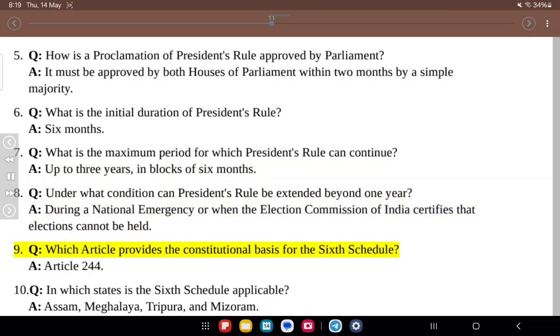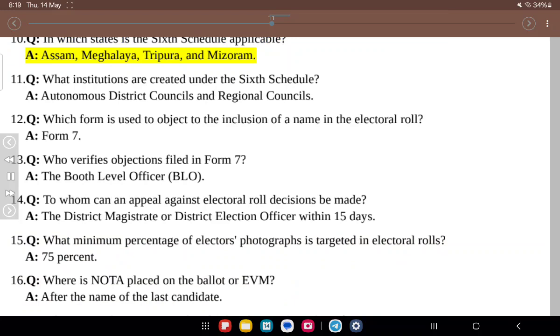9. Q. Which article provides the constitutional basis for the 6th schedule? A. Article 244. 10. Q. In which states is the 6th schedule applicable? A. Assam, Meghalaya, Tripura, and Mizoram. 11. Q. What institutions are created under the 6th schedule? A. Autonomous district councils and regional councils.